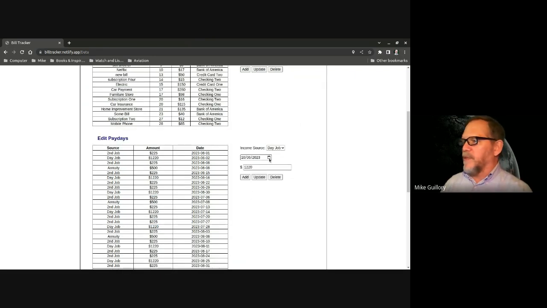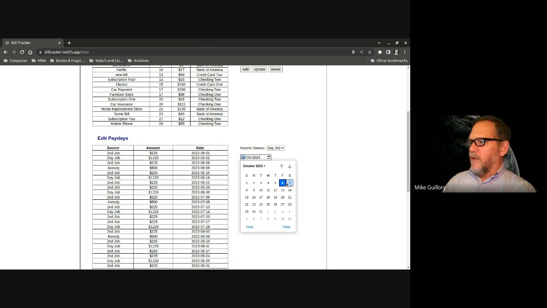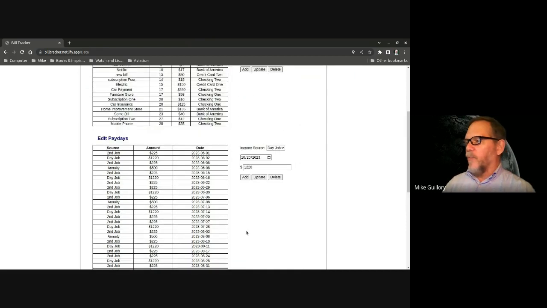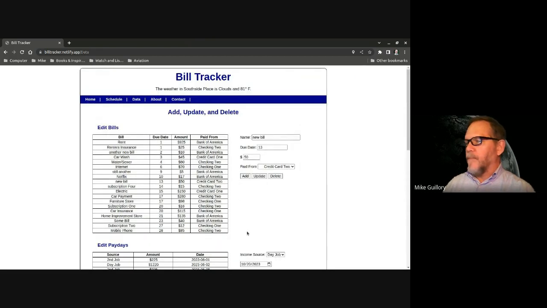There we go, just being stubborn. So the last one was on the 6th. I'll just go 2 weeks further, add that in, and then I'll have the next payday. And you can go pretty quickly that way. So as I mentioned,